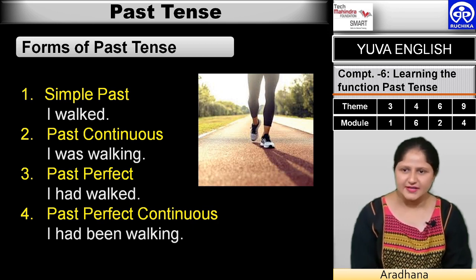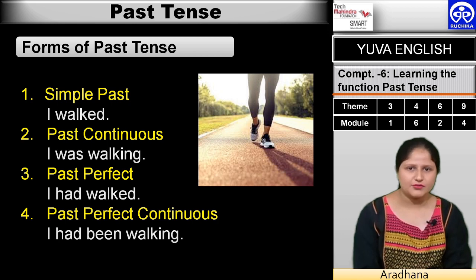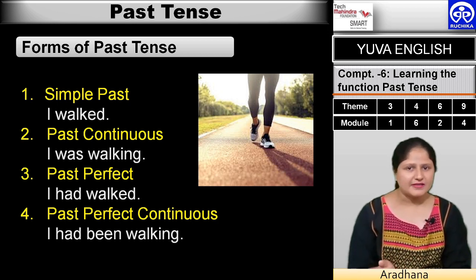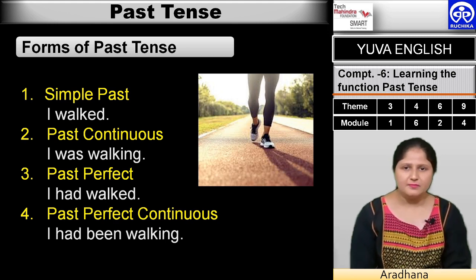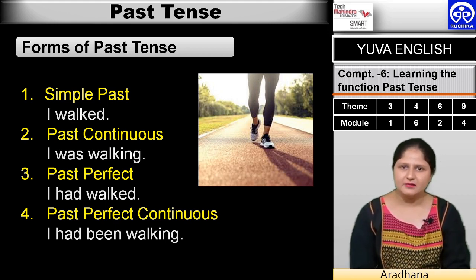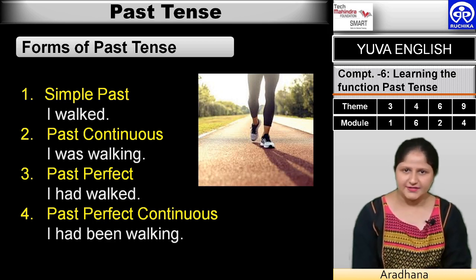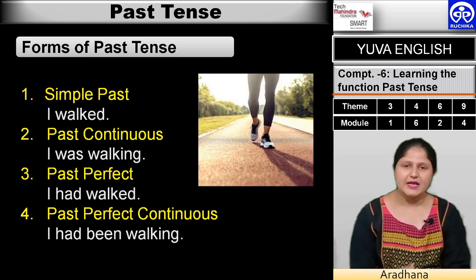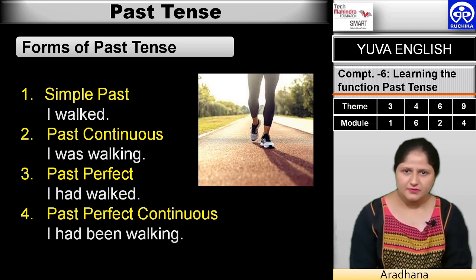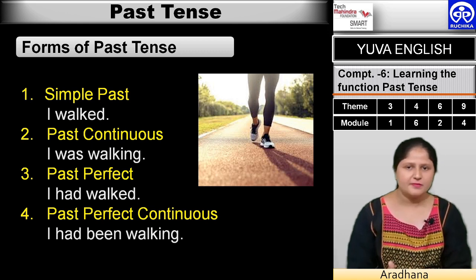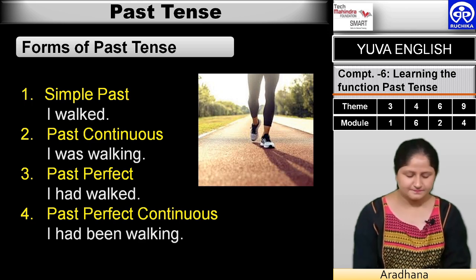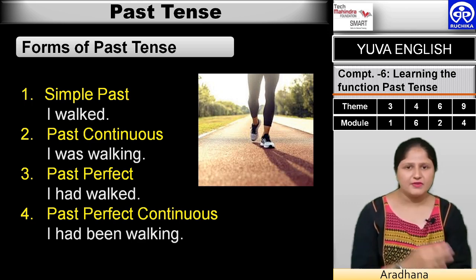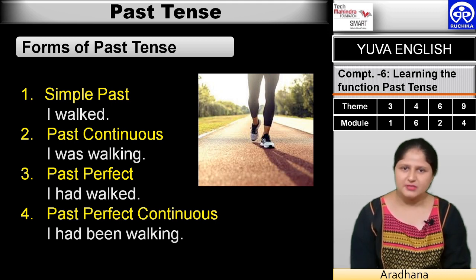Whereas in the third sentence, there is "I had walked," which means the course of action has been completed, and there is a prefix had and the verb is attached with ed. So had, verb plus ed. The fourth form of sentence is, "I had been walking." Walk is the verb, ing has been attached and had been has been used as a prefix. So it is in the past perfect continuous form. Let us move ahead because we have already learned the structure of past tense.